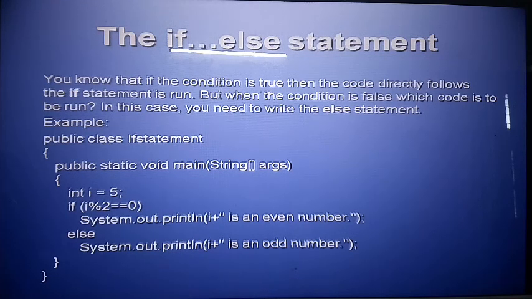The condition is true, this one. It means the first condition is false, the second one is true. So after the else, the second message, you can see the odd number. It means here are many if else if statements; the previous one had only one statement.